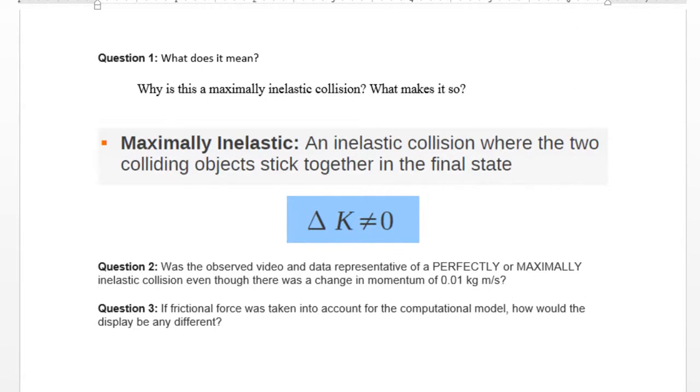Question 1. The main way to tell that this is a maximally inelastic collision is because the two objects do stick together once they collide. This is for sure because the cars are magnetically attracted to each other on the ends. The change in kinetic energy is also not equal to 0.